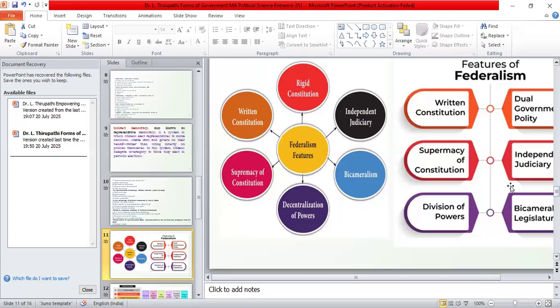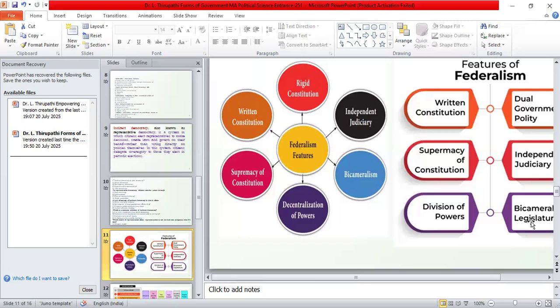And another important one is bicameralism. Bicameralism means two chambers of the parliament. If you take our Indian parliament, we have two types of chambers. One is the Lok Sabha, another is Rajya Sabha. This is called two-tier bicameralism. In some countries, they have only a single form of legislature, that is, one single house.